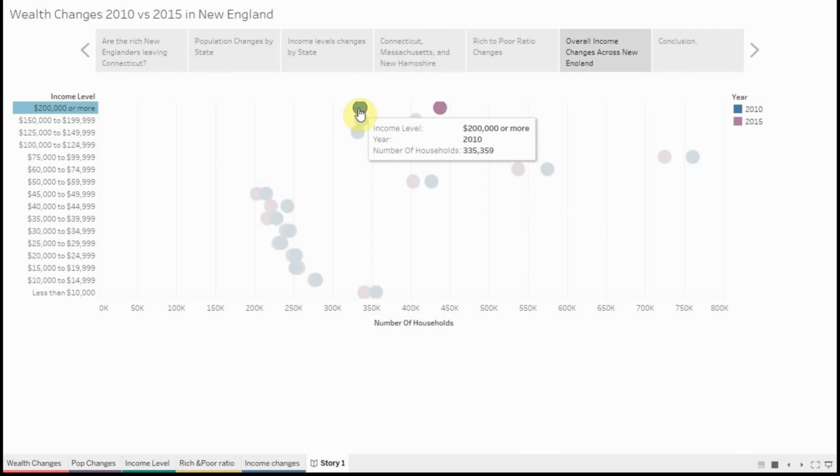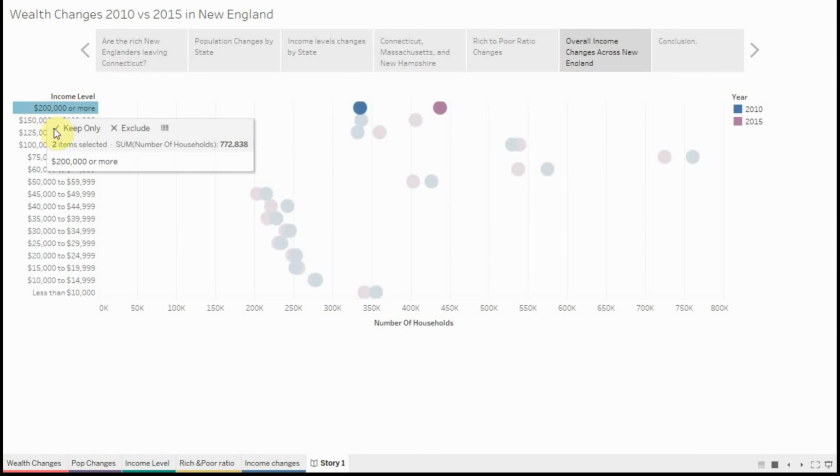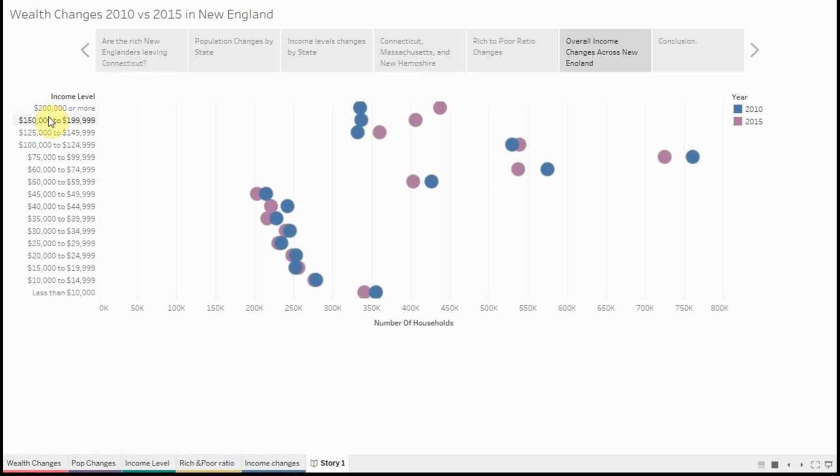As you can see, we go from 335,000 up to 437,000 in the 5-year change, and that's the income class of 200,000 or more. Now, we can go down this y-axis, and it'll show us the other income levels, and it'll get lower as we go down.